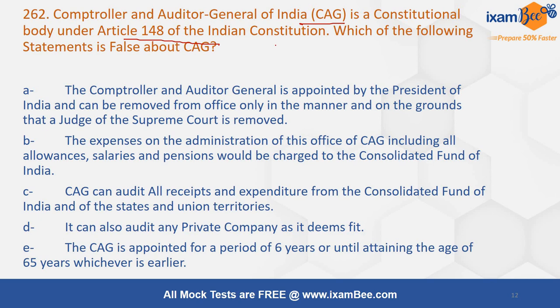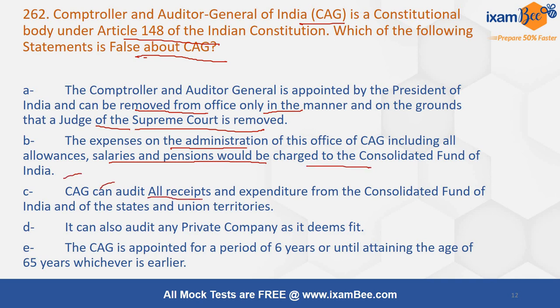Comptroller and Auditor General of India (CAG) is a constitutional body under Article 148 of the Indian Constitution. Which of the following statements is false regarding the CAG? It is appointed by the President of India and can be removed from office only in the manner and on the ground that a judge of the Supreme Court is removed. The expenses on the administration of the office of the CAG, including all allowances, salary, and pension, would be charged to the Consolidated Fund of India.